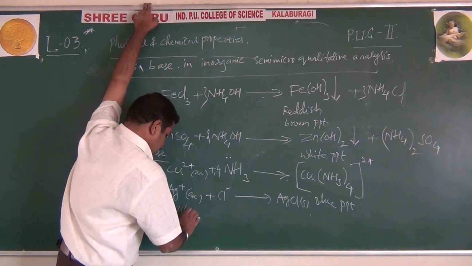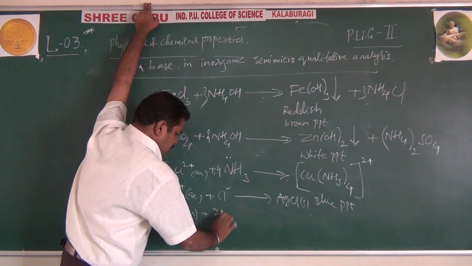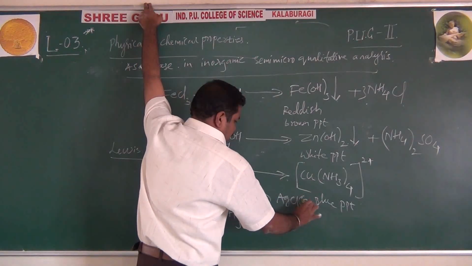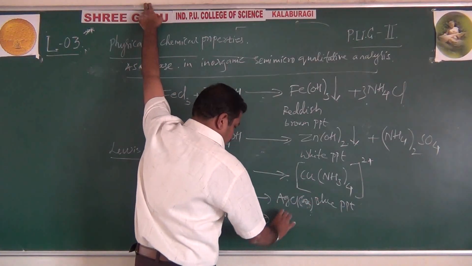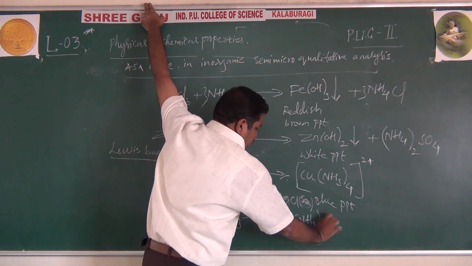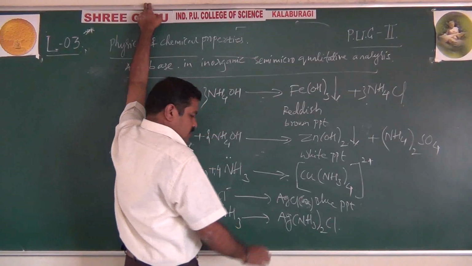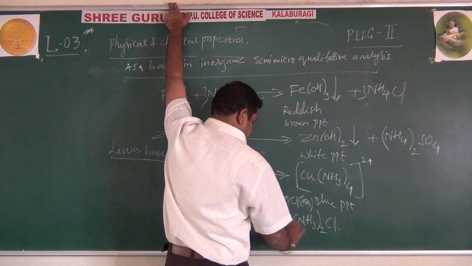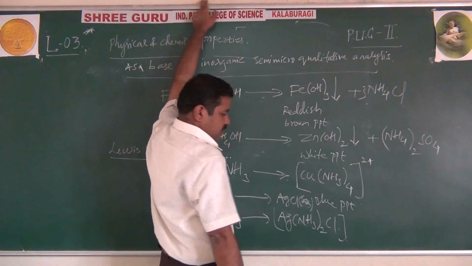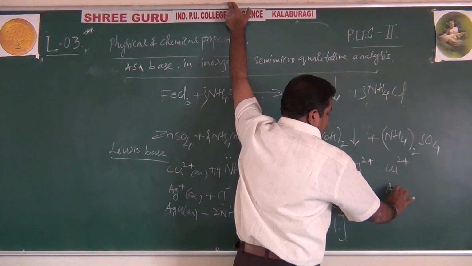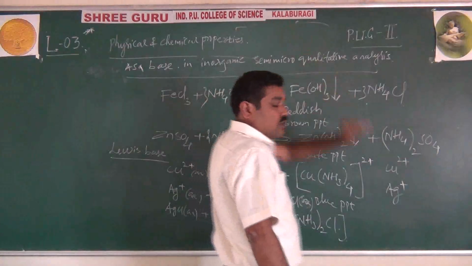Okay, AgCl aqueous reacts with 2 moles of ammonia and forms [Ag(NH3)2]Cl, the diammine silver chloride salt. Like this, it will form a complex. That means you can detect copper 2+ and silver ion in the form of complex salts.